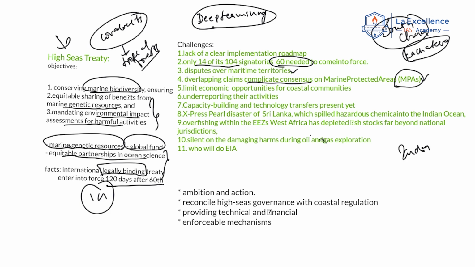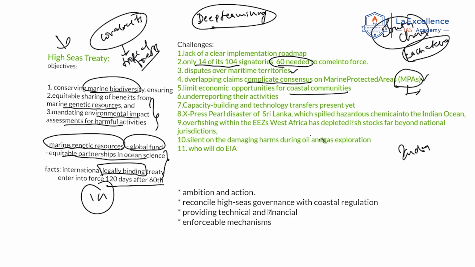Okay. Next, limited economic opportunities for coastal communities. What does it mean? See, declaring an area a marine protected area limits the economic activities of the coastal communities, especially fishermen communities who live their livelihood based on the marine resources. Now, declaring such areas creates restrictions and regulations. This may restrict their economic opportunities. Now, this is one of the apprehensions.